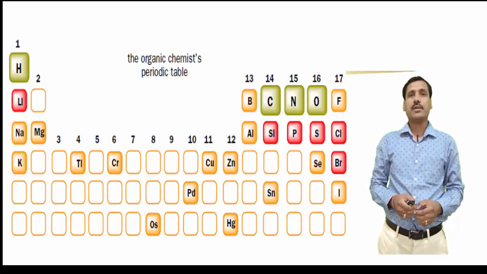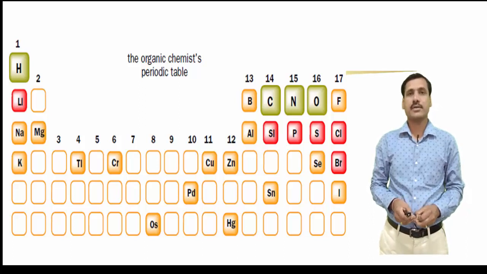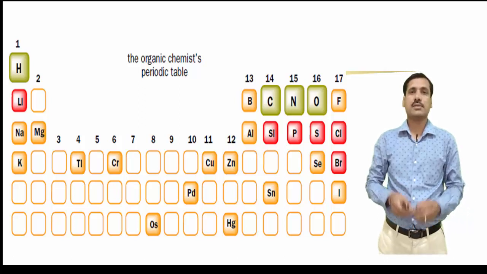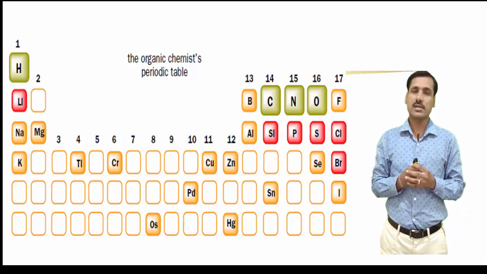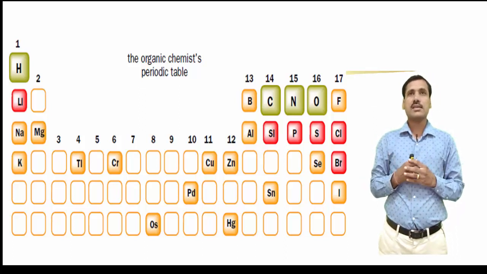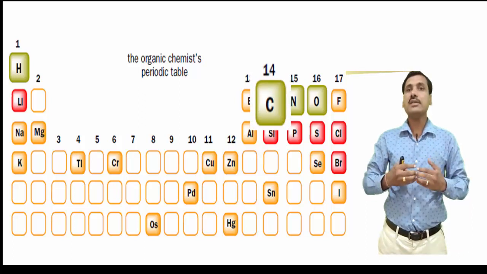If you have a look at the periodic table, you will see out of 118 elements so far in the periodic table, the chemistry of carbon compound is called as organic chemistry, whereas the chemistry of other compound is called as inorganic chemistry. You can see that this element alone is producing millions and trillions of compounds every year.